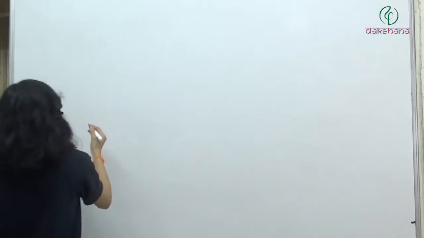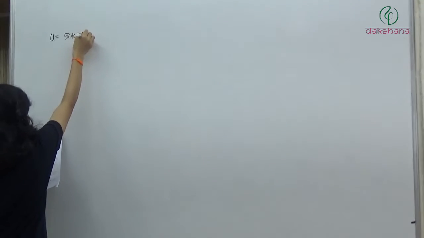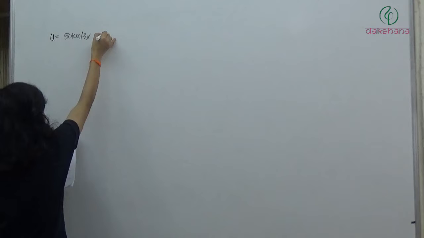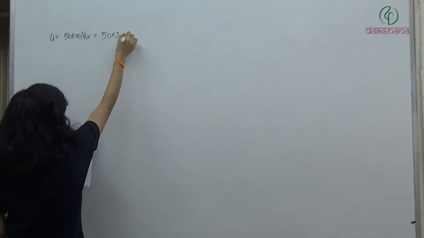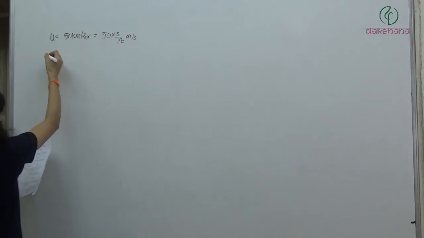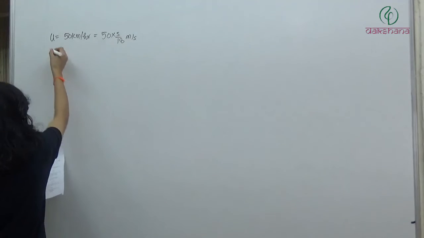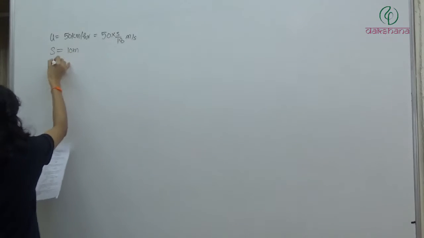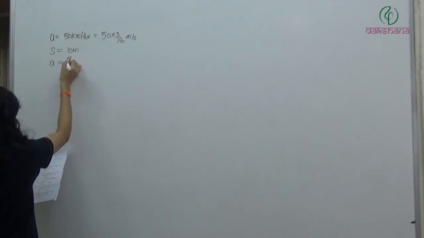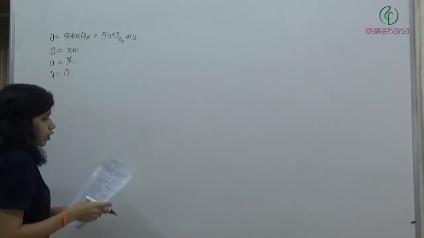In the next case we have the initial velocity and we have to find the stopping distance. Basically the deceleration provided by the car will remain the same. So what can we do here? Initial velocity is 50 km per hour, and if I convert it into meters per second, it becomes 50 into 5 by 18 meter per second. Stopping distance means after how much distance it has stopped. So distance is given as 10 meters. Acceleration, do we know it? No. And final velocity is 0 because it has stopped.